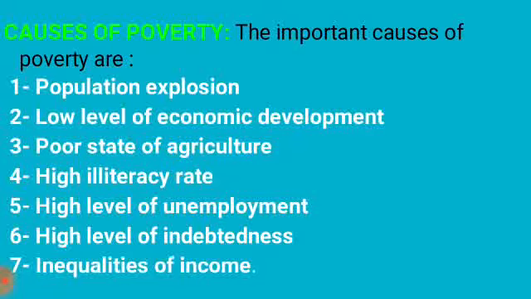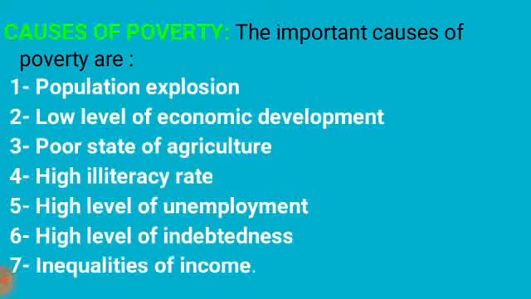Next, high illiteracy rate. The weaker sections of society have to take up low paid jobs due to lack of knowledge. Most members of the scheduled castes and scheduled tribes are not able to participate in the emerging employment opportunities in different sectors of the urban and rural economy, as they do not necessarily have the knowledge and skill to do so.